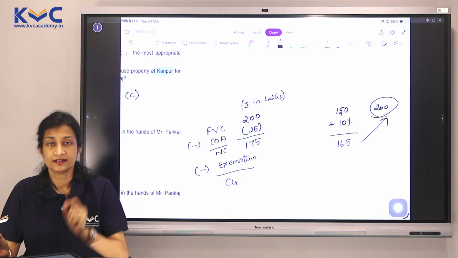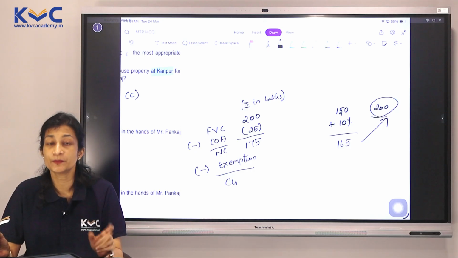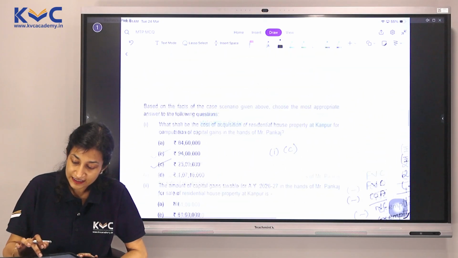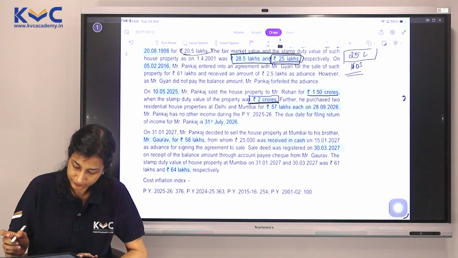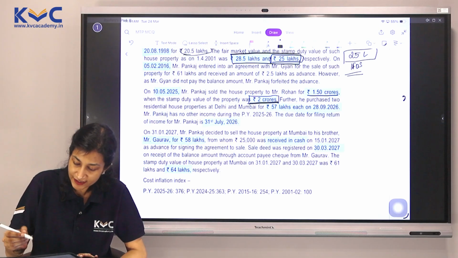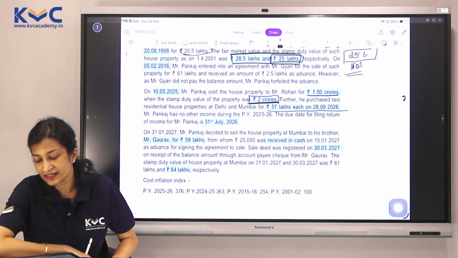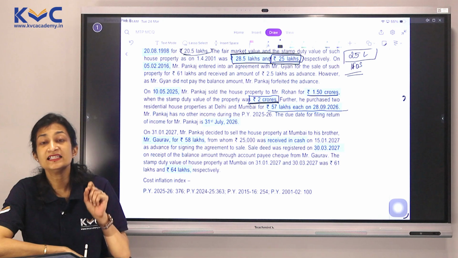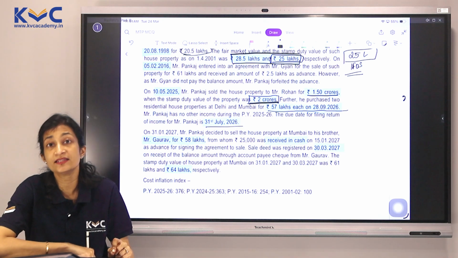What is being sold? Residential house property. Has he acquired any other residential house property? Yes. In fact, he has acquired two, which means there is a possibility he can claim 54 exemption. Now, what does it talk about? He has taken two properties of 57 lakhs each on 28/9/2026. But his due date of filing of return is 31st July 2026.